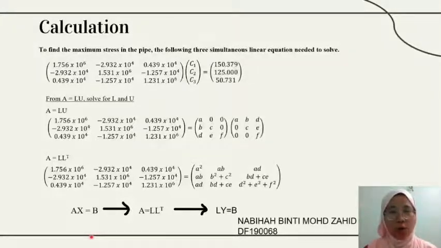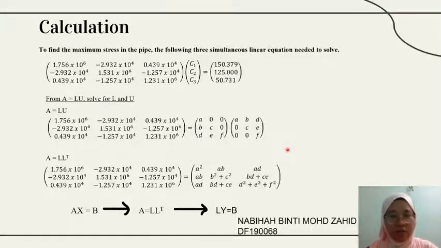For the calculation, we use the Cholesky method to find the maximum stresses in the pipe. Before that, we already identified that the method we use is the symmetric method, which is suitable to apply the Cholesky method. For the first step, we decompose matrix A equal to L times L transpose, which is A set to matrix L times matrix U. This is matrix L and this is matrix U. Then we can solve for L transpose. For the L transpose, we can use this formula to find the unknown variable.